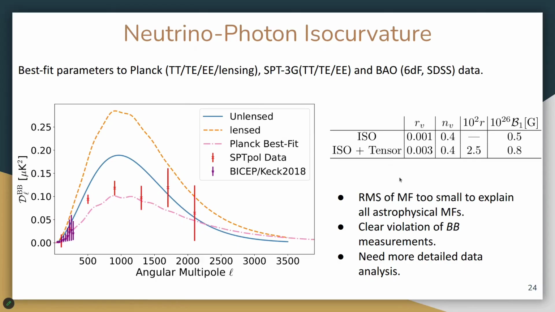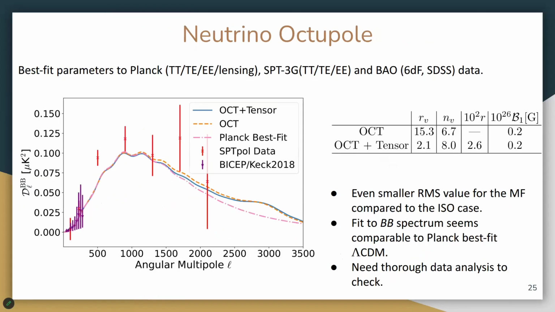Nevertheless, we need to do a proper data analysis for this initial condition and set an upper bound on its amplitude, and especially when combined with the presence of tensor perturbations. However, for octupole initial condition, doing the same exercise, we find that it can accommodate large amplitude of vector modes compared to scalars.